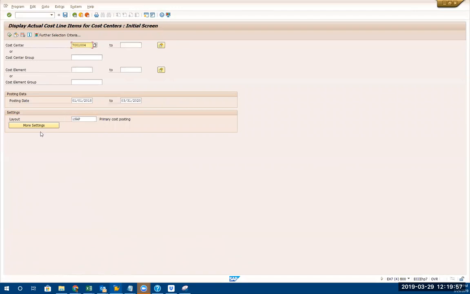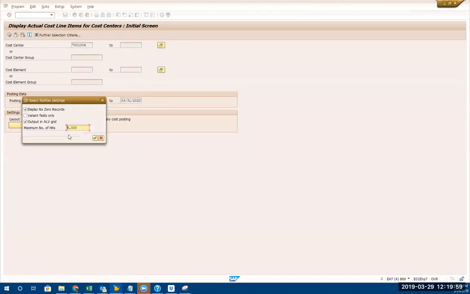There are a lot of reports available. Sometimes if the report has more than 5,000 entries, you have to change this. If you're running a big volume report, you have to change this. Otherwise, you only receive 5,000 entries.